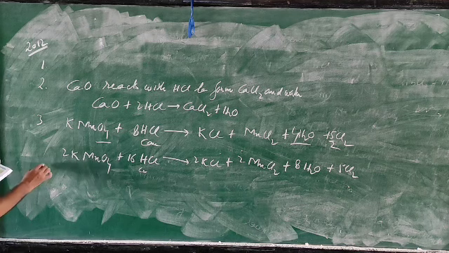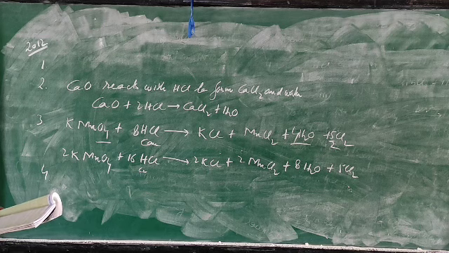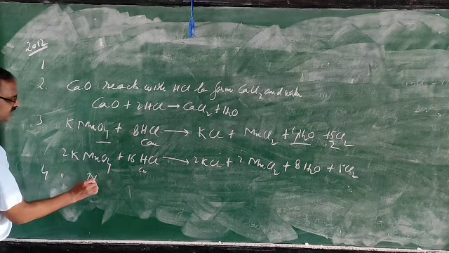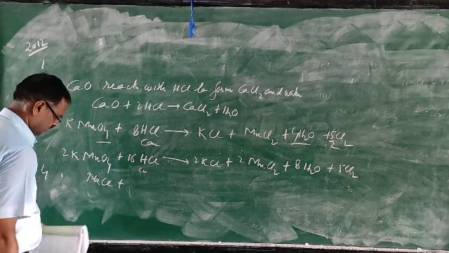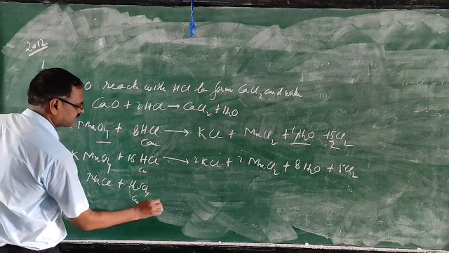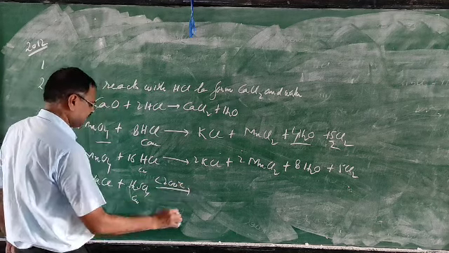Then fourth one, give a balanced equation with the conditions for the following conversions A to D: sodium chloride to hydrogen chloride. So how can we convert? Sodium chloride reacts with concentrated sulfuric acid below 200 degrees Celsius.